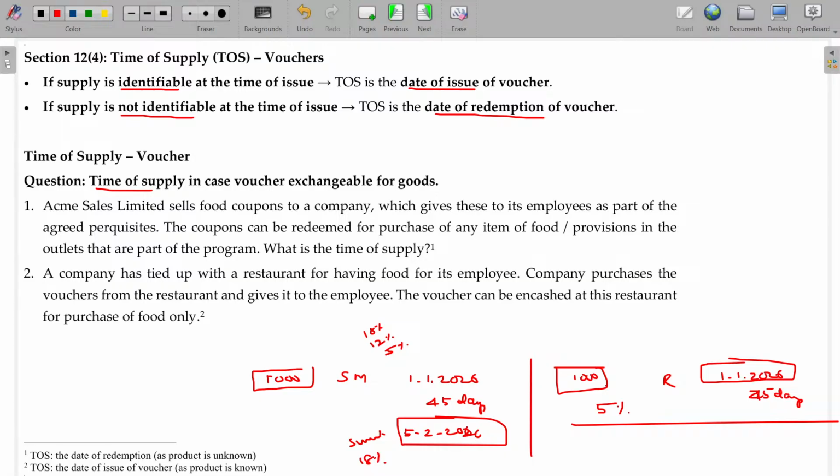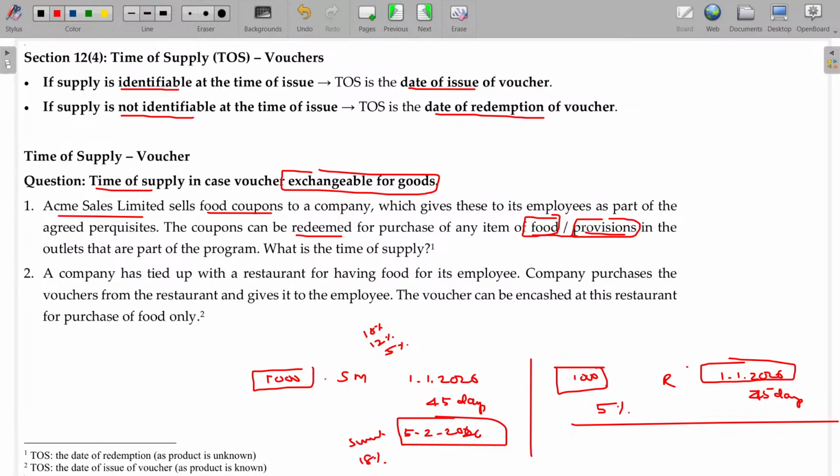Time of supply in case of voucher exchangeable for goods. This voucher is exchangeable for food items. This voucher is exchangeable for any commodity in the supermarket. Acme Sales Limited sells food coupons to a company which gives these to its employees as part of the agreed perquisites. The coupons can be redeemed for purchase of any item for food and provisions in the outlets. So you can use it for purchasing food or provisions.